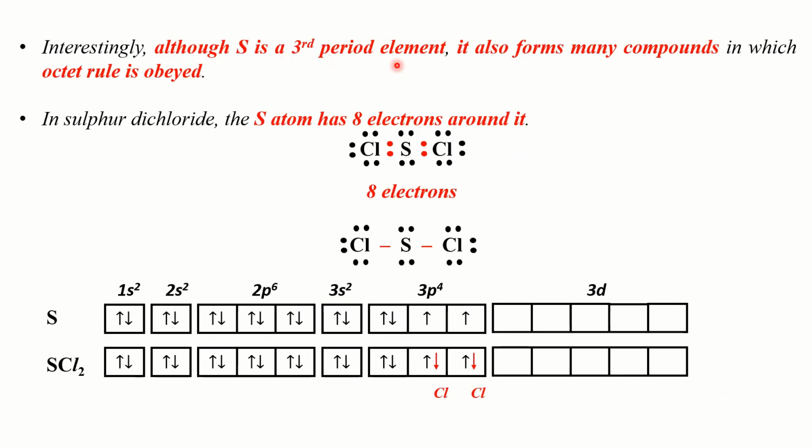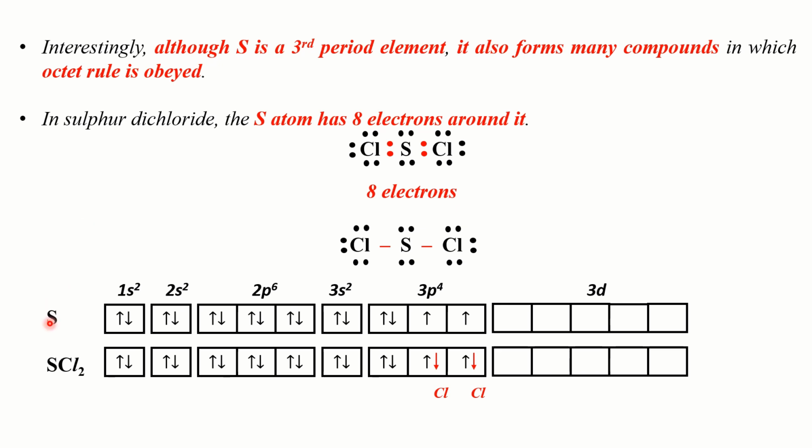Though sulfur is a third period element, it also forms many compounds in which the octet rule is obeyed. We just saw that elements belonging to third period and beyond violate octet rule. The compounds formed by such elements are found to violate octet rule. They do not obey octet rule, but sulfur here is an exception. Okay, now let's look at this particular example of sulfur dichloride. Let's study the formation of sulfur dichloride and try to understand how sulfur, being a third period element, obeys octet rule.